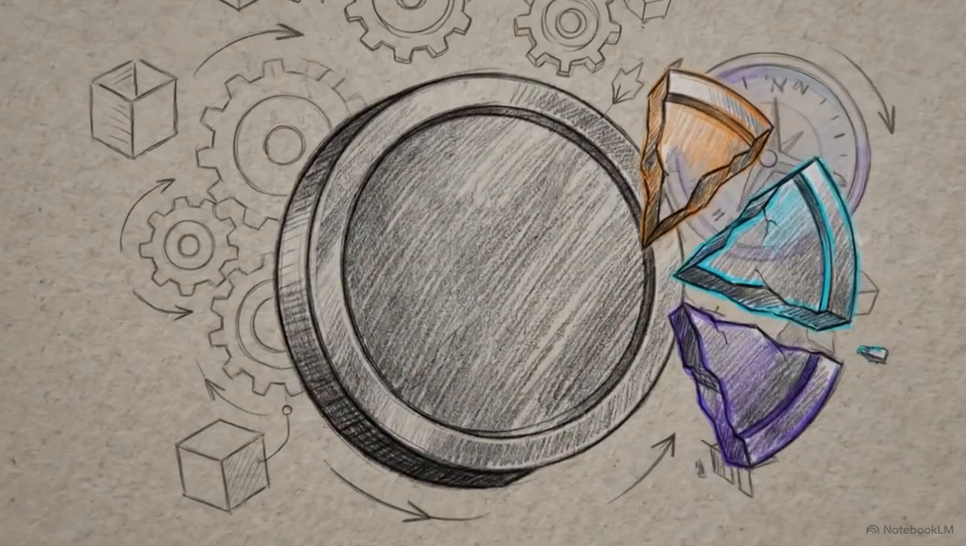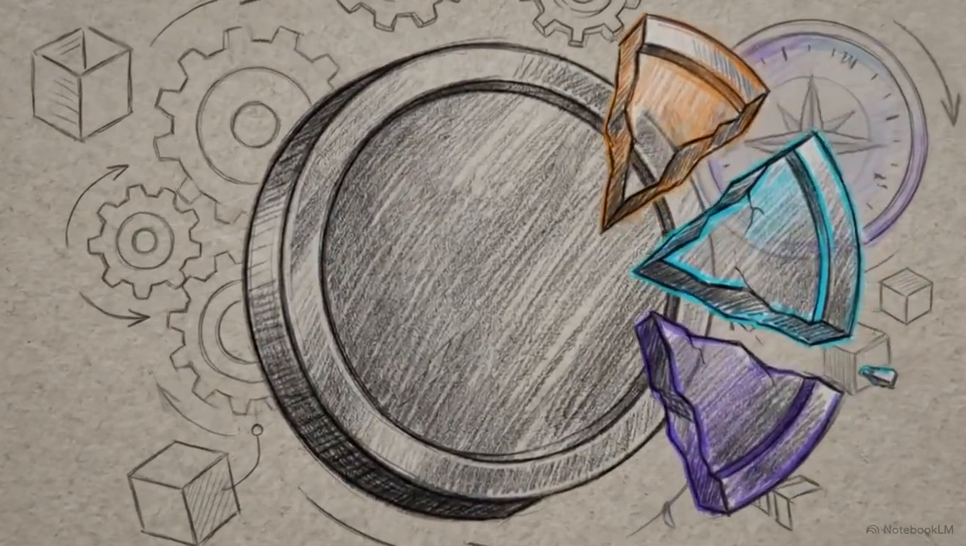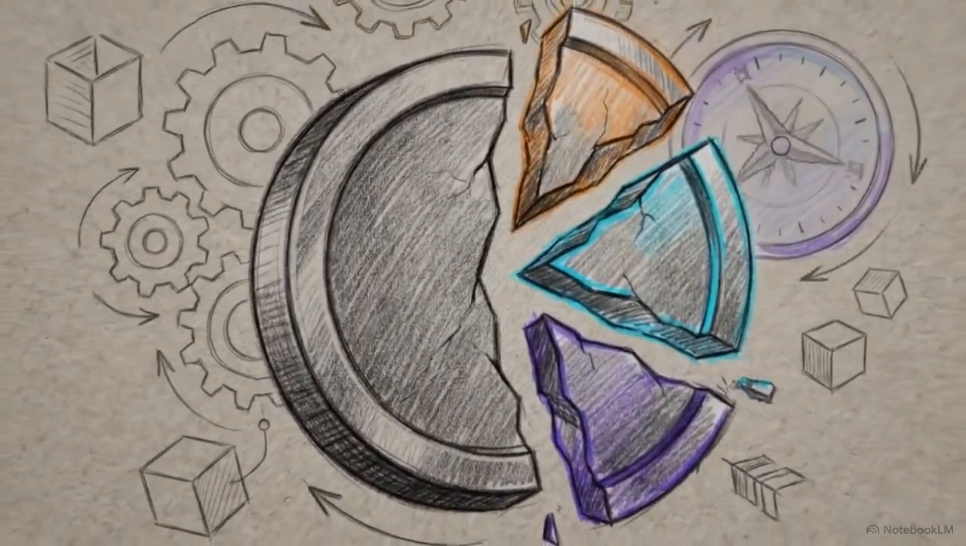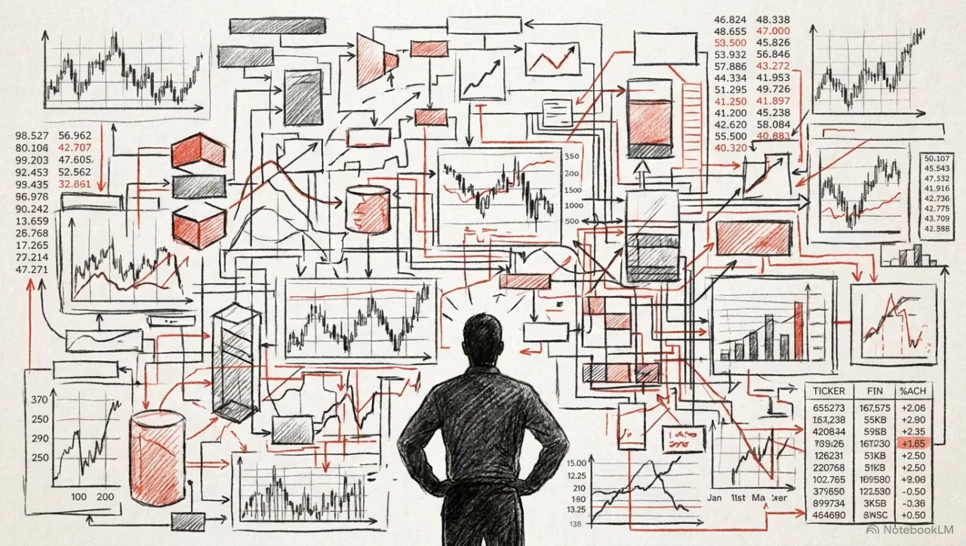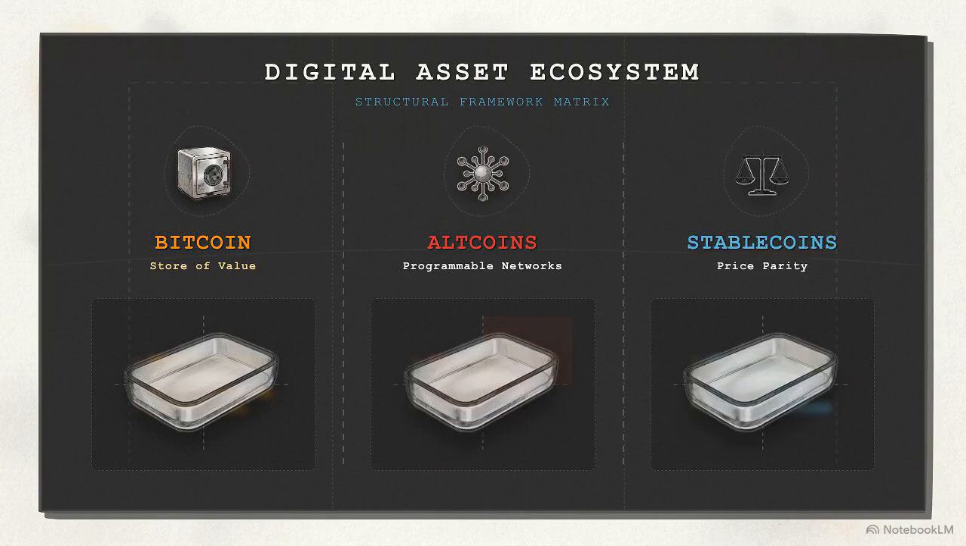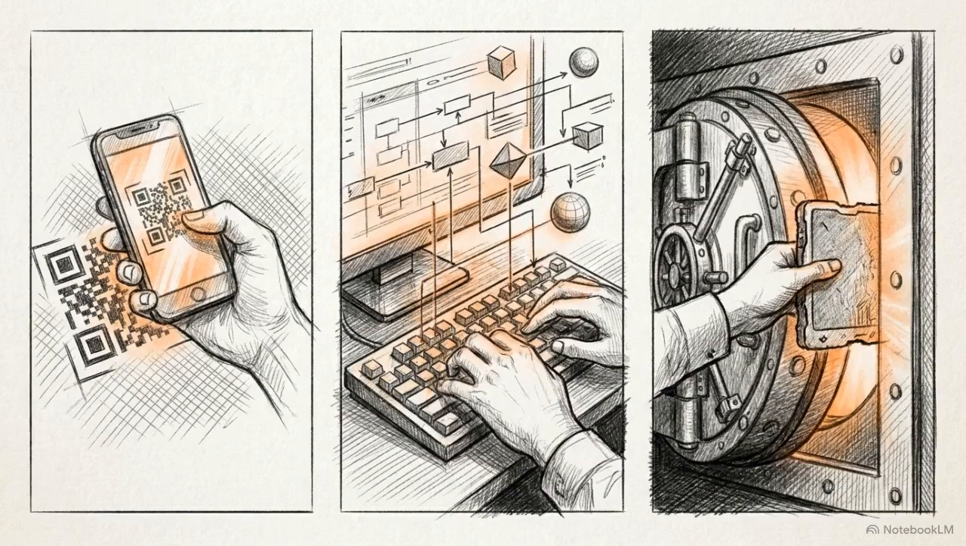The crypto market often appears as one giant golden monolith, but look closer and that idea cracks apart. Treating all digital assets as identical leads straight to misallocated capital. This table breaks the digital asset ecosystem into its three true distinct categories: Bitcoin, altcoins, and stablecoins. Each category was engineered to solve a specific financial problem.